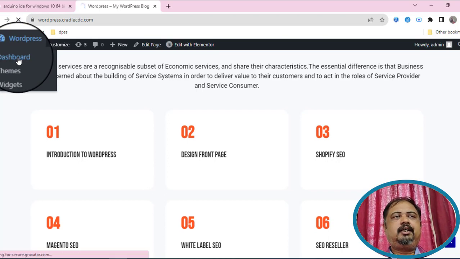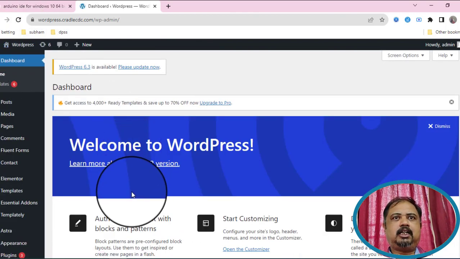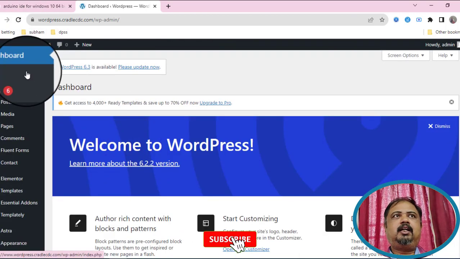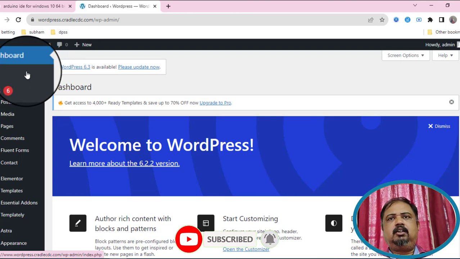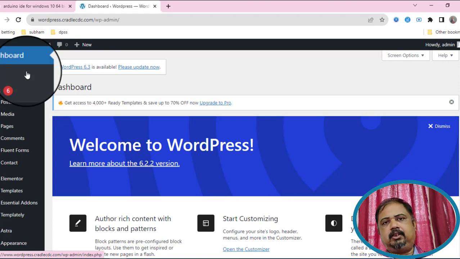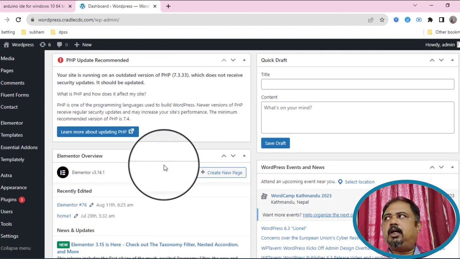We enter the dashboard. I am already logged in, so I come to the dashboard by clicking. If you are not logged in before, it asks for a user ID and password. You have to give a user ID and password, and you can log in easily. No problem. So we have to make a post. Blog means post.